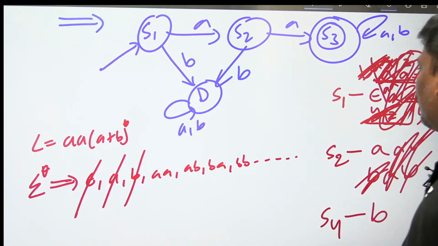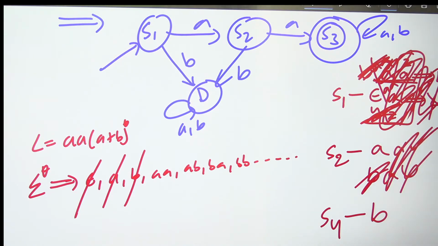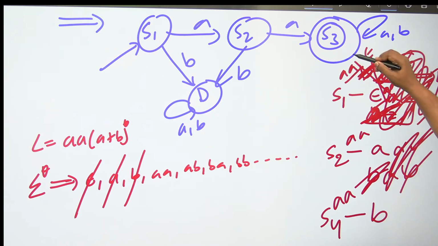Next one. Can anyone help me now? What about double A? Can I keep double A in the S1 equivalence class? If not, can I keep it in the S2 equivalence class? If not, in the S4 equivalence class? Let me check one by one. S1 I cannot keep, because by adding epsilon on the right-hand side for both, double A goes to final, but epsilon does not go to final, so double A does not belong to this class.